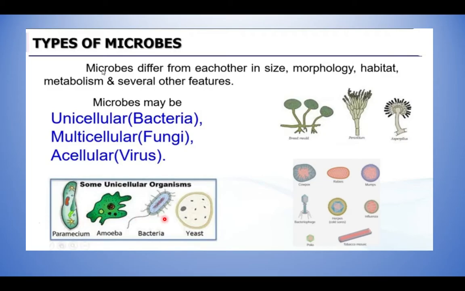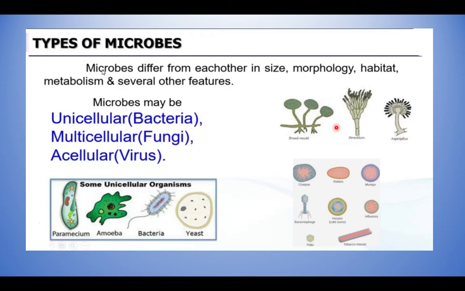Here are some of the unicellular organisms: paramecium, amoeba, bacteria, yeast. So already I told you unicellular means single celled organism. So these are the examples for unicellular organisms. Likewise, these are the multicellular organisms. These all come under the fungi. What is this?